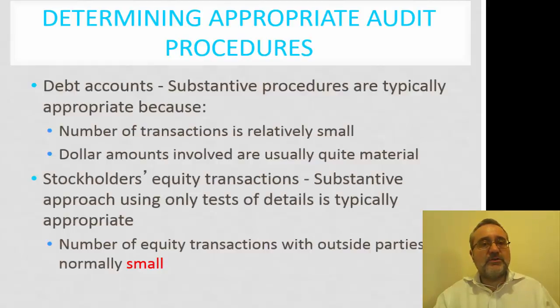What we're going to do is focus primarily on the substantive procedures where we are measuring monetary misstatement. And again, the reason is the number of transactions is small for both debt as well as equity, and the dollar value is quite material.